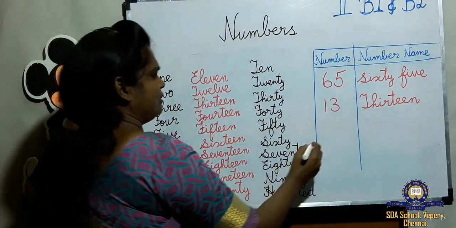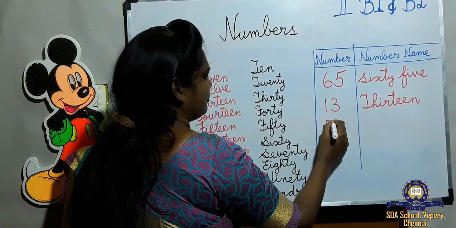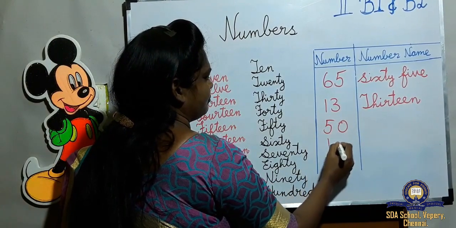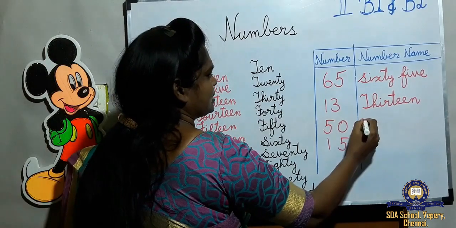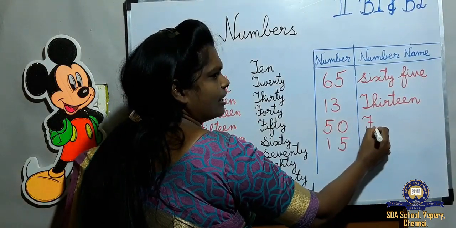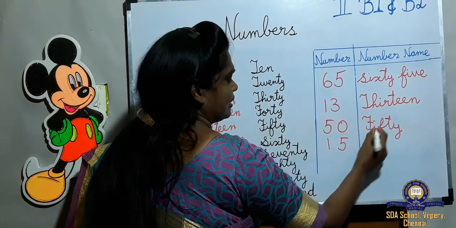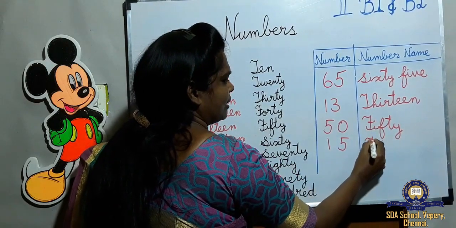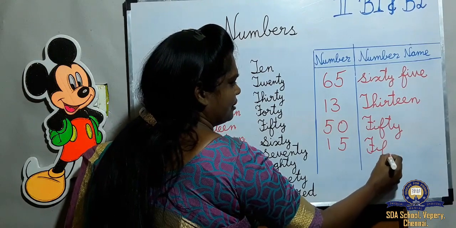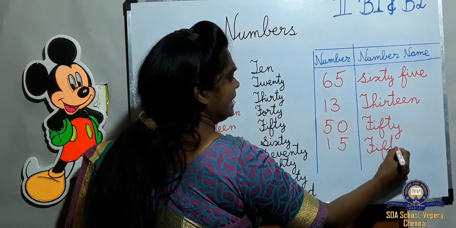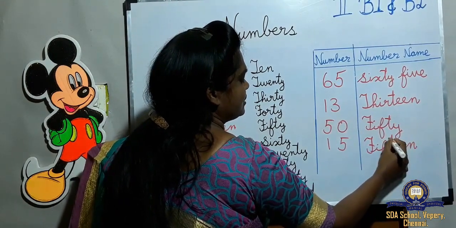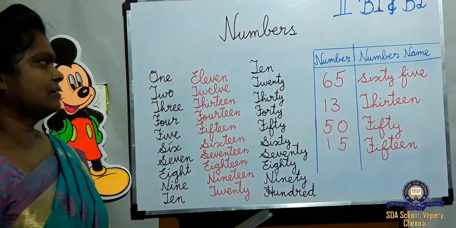Then 15 and 50. Same spelling will not come. F-I-F-T-Y 50. F-I-F-T-E-E-N 15. Understand?